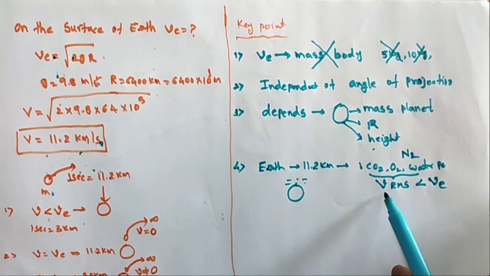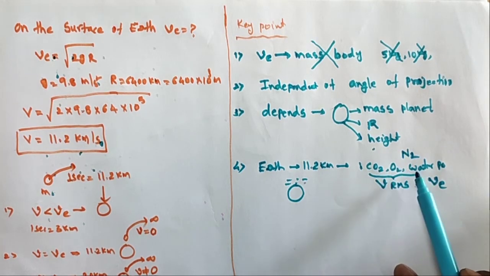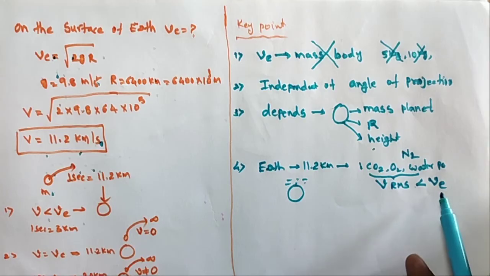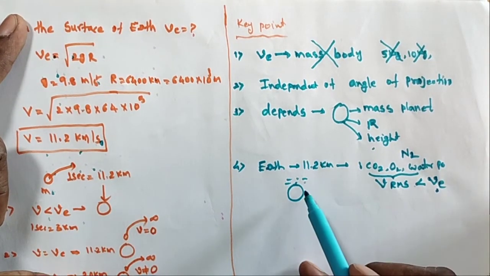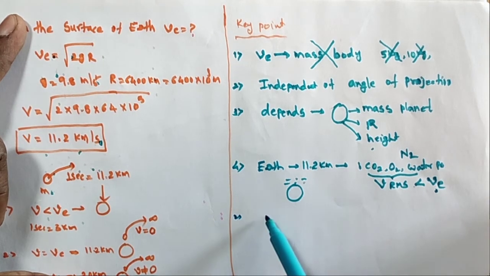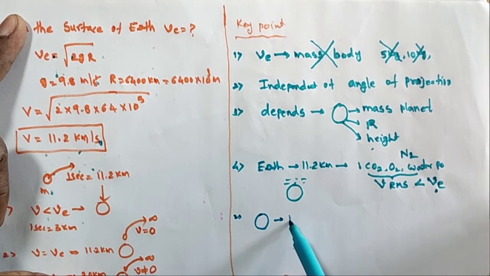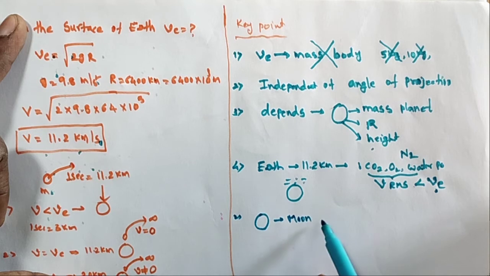The reason is that the RMS velocity of these particles is less than the escape velocity, so the Earth has an atmosphere, while the moon has no atmosphere.